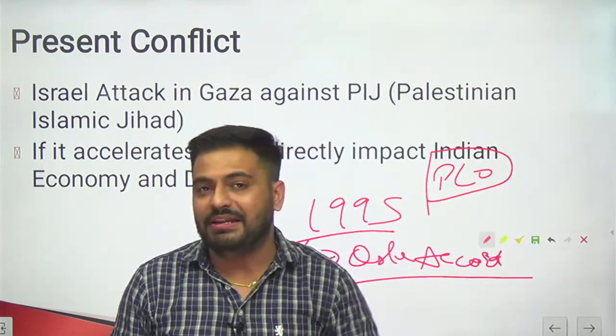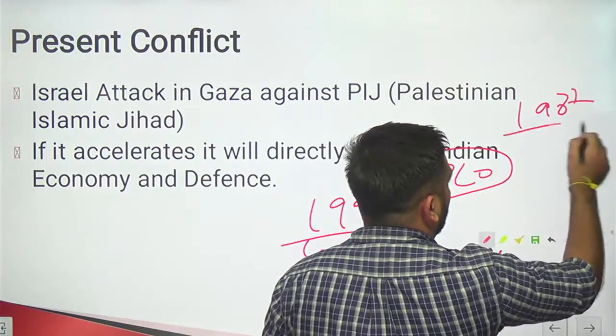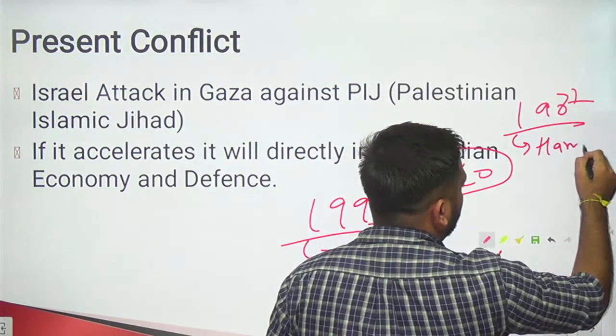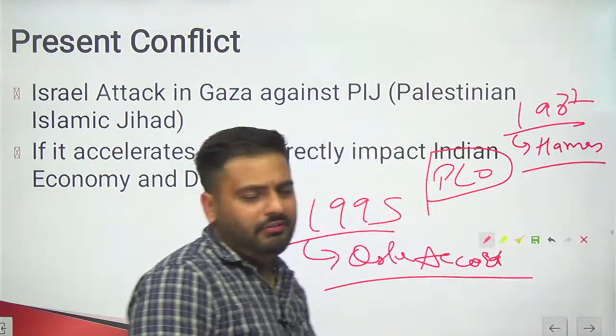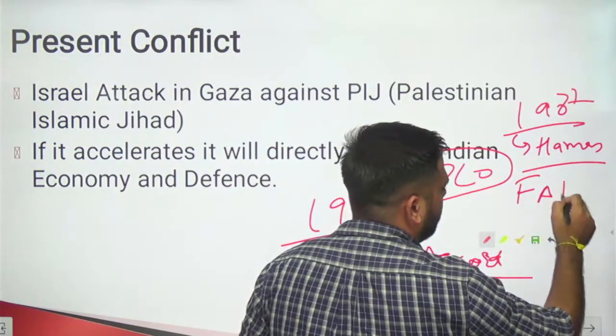But in 1987, there was the formation of Hamas. You must have heard about Hamas. Hamas is a terrorist organization, and there is one more group which came into existence, the Fatah group, FATAH.